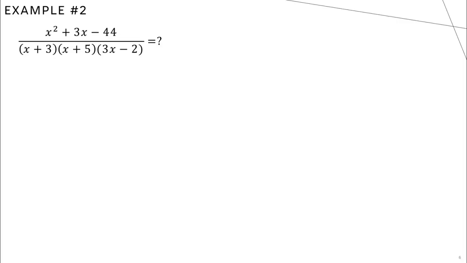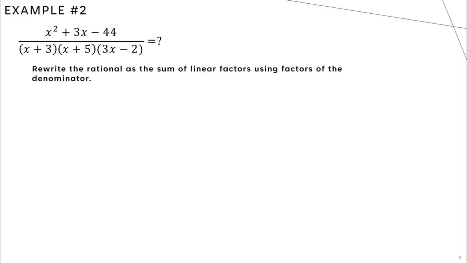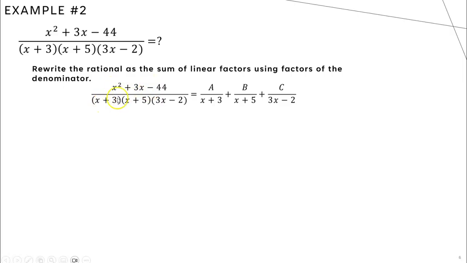Okay, example number 2. What do you do when you have three factors? So we've got x squared plus 3x minus 44 over (x plus 3)(x plus 5)(3x minus 2). So the first step will always be to decompose. It's not any different than what we did before. We just have three factors, so we'll have an a, b, and a c. So we're going to rewrite the rational as the sum of linear factors using the factors of the denominator. I'll write those as a over x plus 3, plus b over x plus 5, plus c over 3x minus 2.